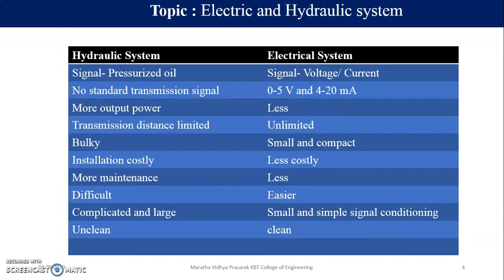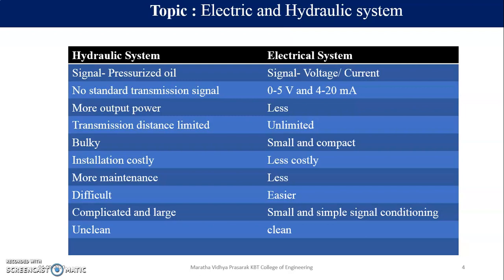So in hydraulic and electrical system, what is the difference? In hydraulic system, we have the signal as a pressurized oil, and as we have discussed, electrical system will be having the signal as a voltage or a current. We have also discussed that whenever we are going to use a pneumatic system, there is a transmission signal distance limitation. Also, we have learned that whenever we are going to send a signal to some device, that is, if we are using electrical system, then we are going to connect the transmitter.